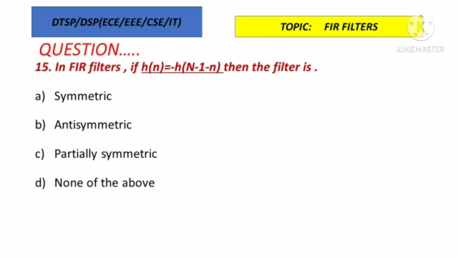Next question. In FIR filters, if h of n equals minus h of N minus 1 minus n, then the filter is? If h of n equals h of N minus 1 minus n, it is symmetric. Here we have a negative sign. If h of n equals minus h of N minus 1 minus n, then the filter is antisymmetric. Option B is the correct answer.